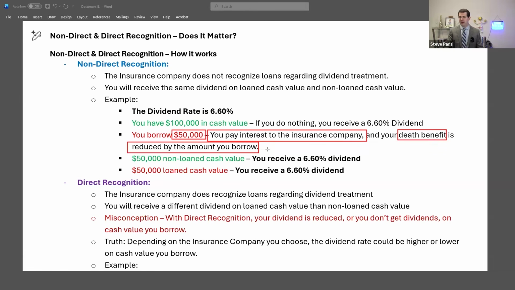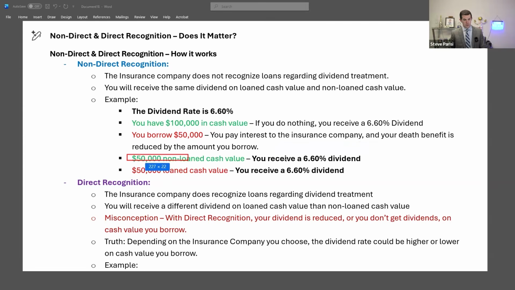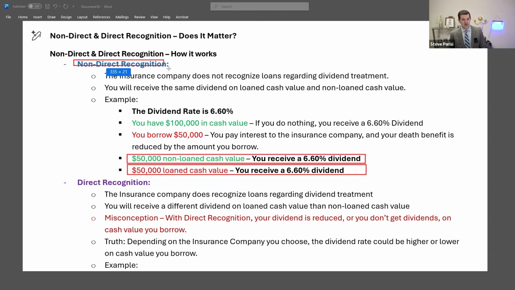Now, how do the dividends work? Well, the $50,000 that you did not borrow will receive the 6.6% dividend interest rate, and the $50,000 that you did borrow will also receive the 6.6% dividend interest rate. Because the product is non-direct recognition, they do not recognize the fact that a loan is outstanding, and they will pay you the same dividend interest rate on any non-borrowed and borrowed cash value.